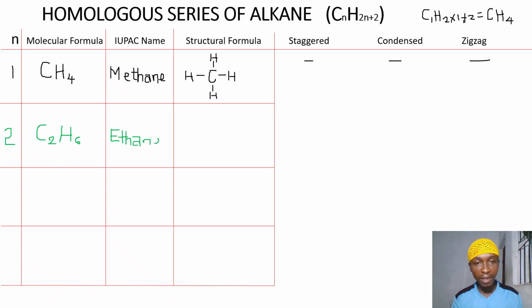And its structural formula, as we have said earlier, we always have the carbon atoms at the center, and the bond between them is a single covalent bond, then surrounded by hydrogen atoms. We still maintain that tetrahedral shape.